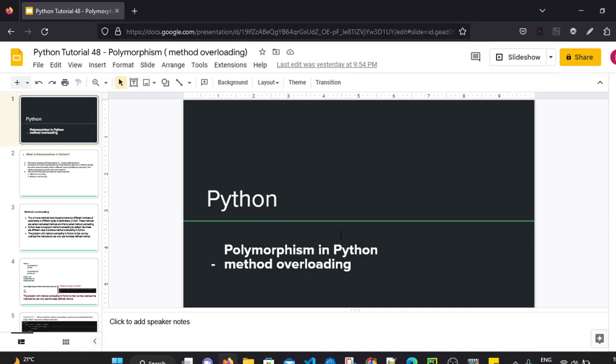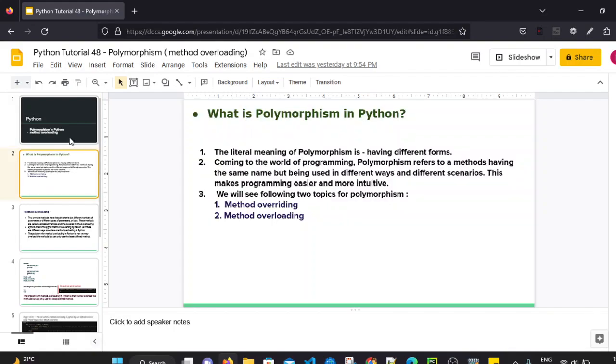In the last session, we saw method overriding in Python. Polymorphism can be achieved by method overriding and method overloading. The literal meaning of polymorphism is having different forms. Poly means many and morph means form. In programming, polymorphism refers to methods having the same name but being used in different ways and in different scenarios. This makes programming easier and more intuitive.